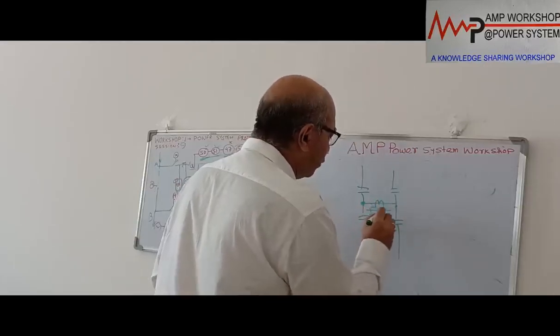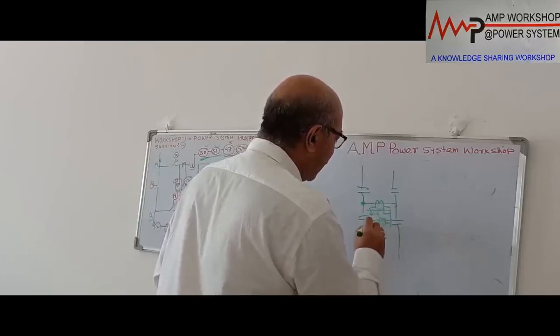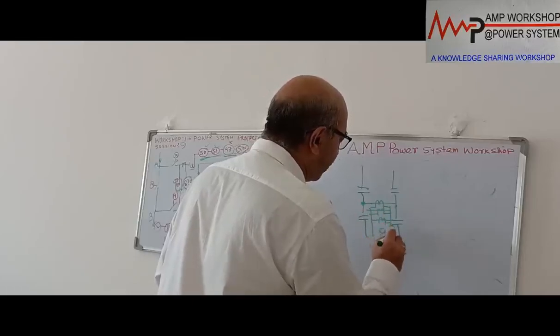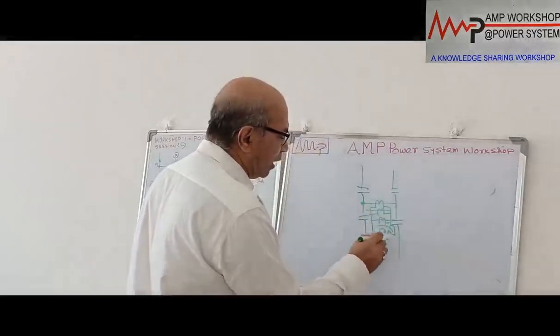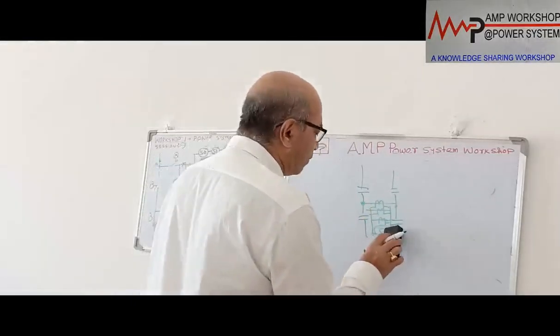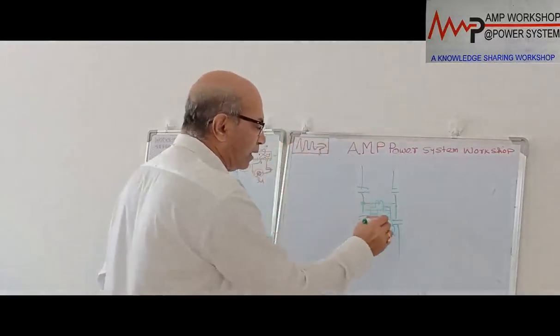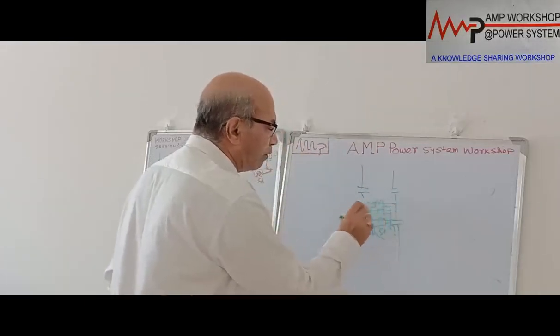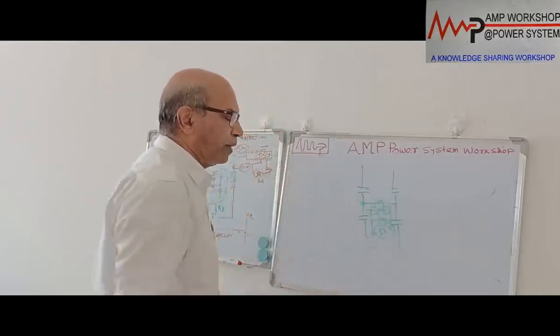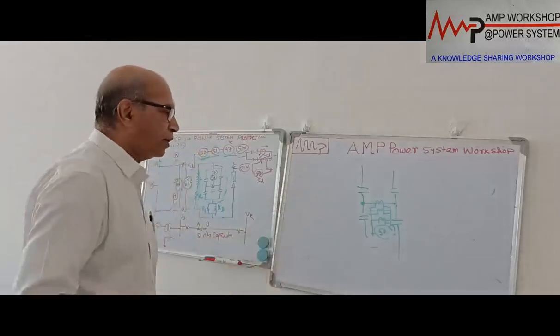And then what we will do? This we can sum this current, and then we provide a 50 N relay over here. If there is imbalance current, then immediately it will operate. Or simply 50 relay you can put. If there is imbalance in this current at this point, then immediately current will flow through any of the phase, then it will operate. So this way we provide all the protection.